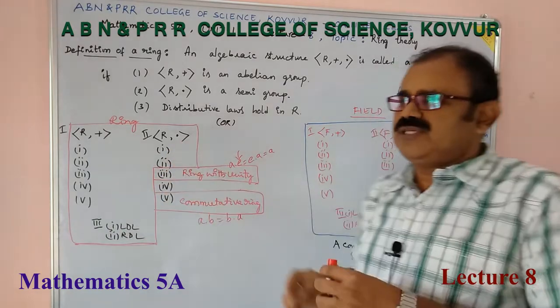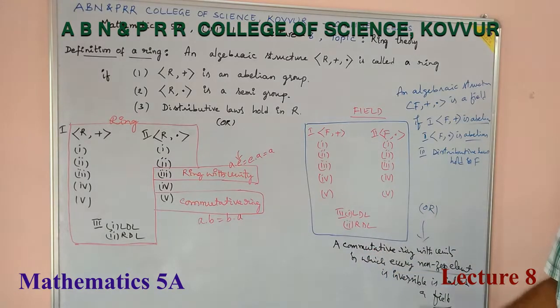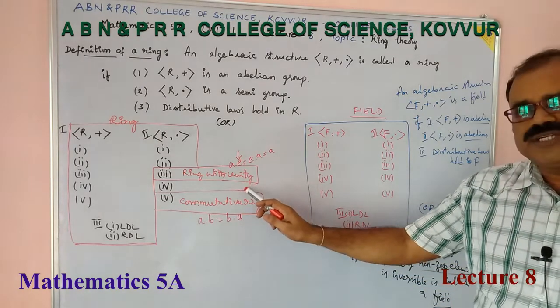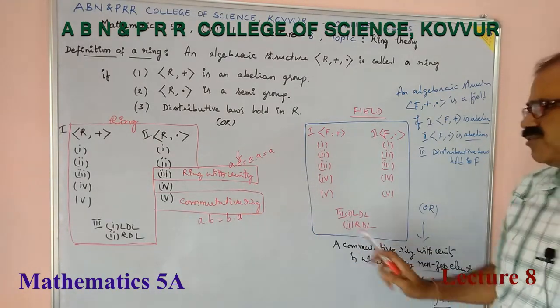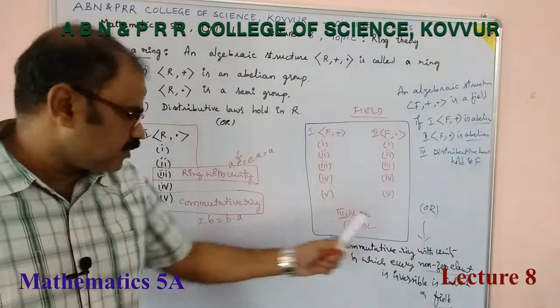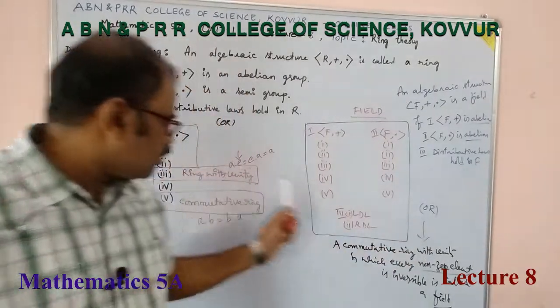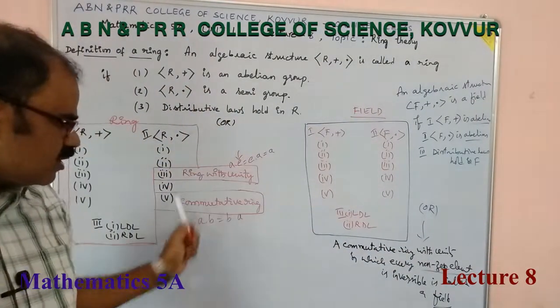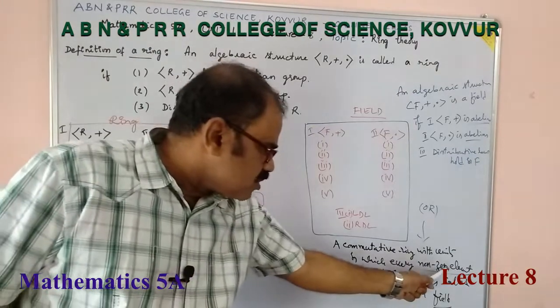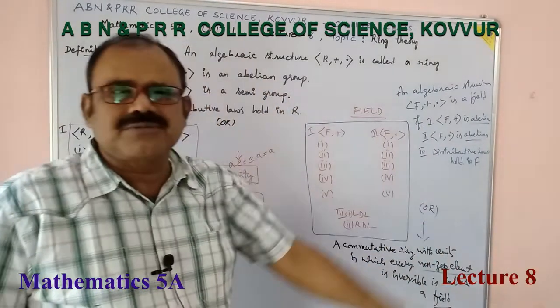So, a field can be defined in this way: a commutative ring with unity in which every non-zero element is inversible. See here, ring plus commutative law, commutative ring with unity, and the fourth one is in which every non-zero element is inversible, is nothing but a field.